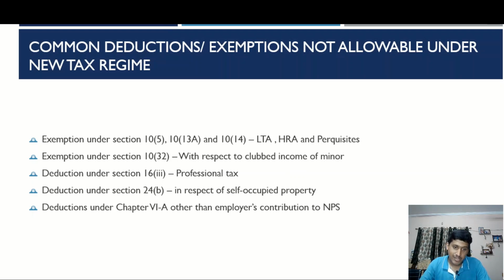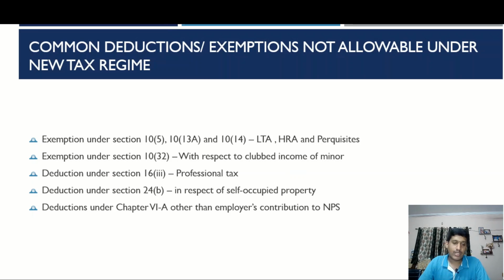There is another exemption available under section 10 clause 32 with respect to clubbed income of a minor in the hands of the parents, up to rupees 1500 per child. Another deduction that is not allowable under the new tax regime is under section 16 clause 3 with respect to professional tax. Deduction under section 24 clause B with respect to interest paid on housing loan for a self-occupied property. Interest paid on housing loan against a let out property is still allowable under the new tax regime.